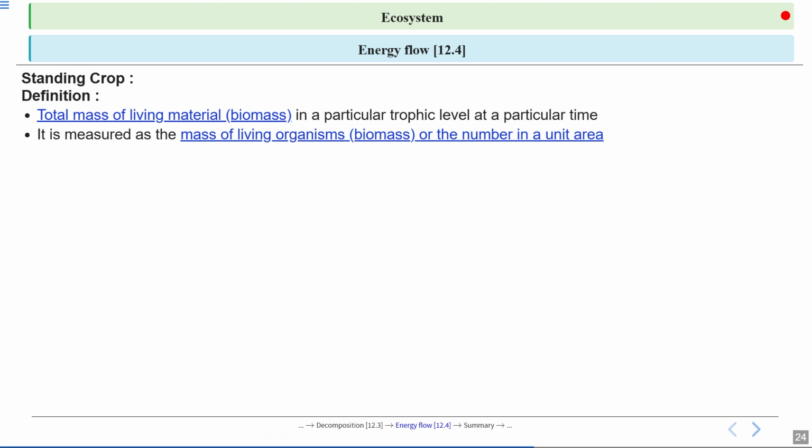Now, it's important to know the standing crop can be measured in two ways, either by the mass of living organism, which we call biomass, or simply by counting the number of individuals in a unit area. For example, we might measure the standing crop of grass in kilograms per square meter or count the number of rabbits in a field.